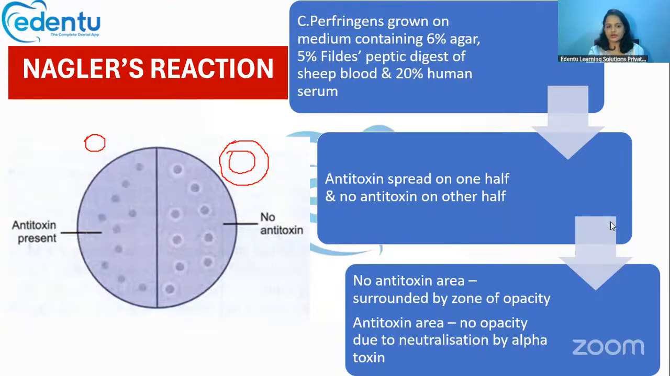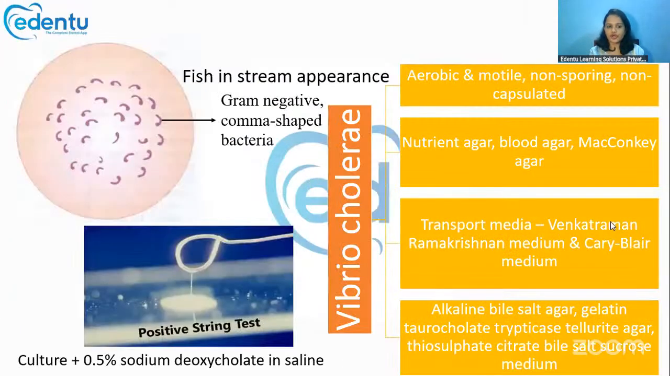So for Corynebacteria, we had the Elek's gel precipitation test, and for Clostridium, we have Nagler's reaction. Now, the next is Vibrio cholerae. Vibrio cholerae is a comma-shaped bacteria. Sorry, it is a gram-negative comma-shaped bacteria, which is also motile.